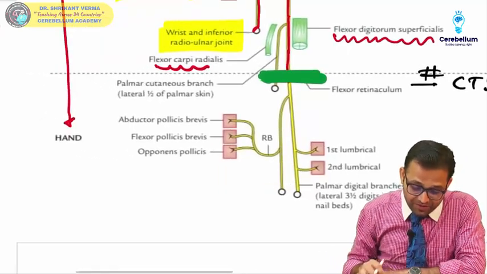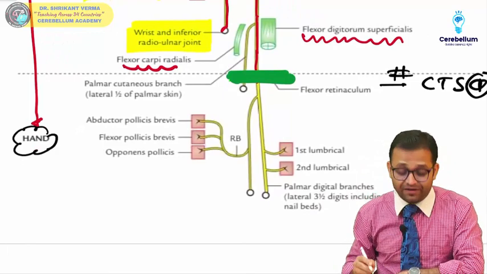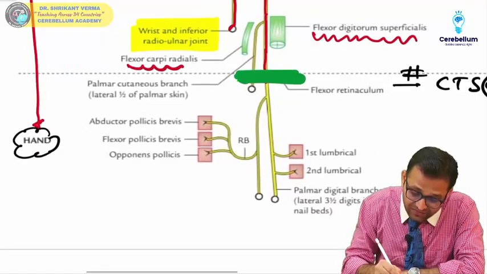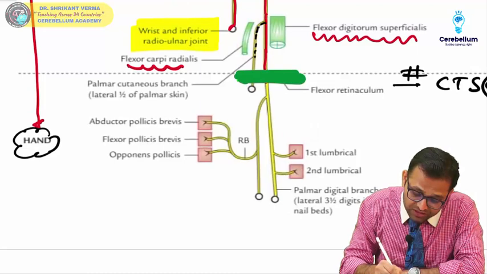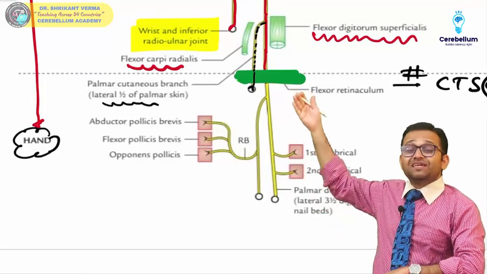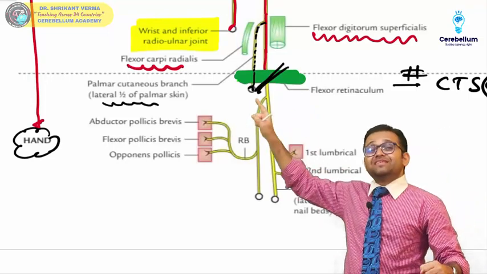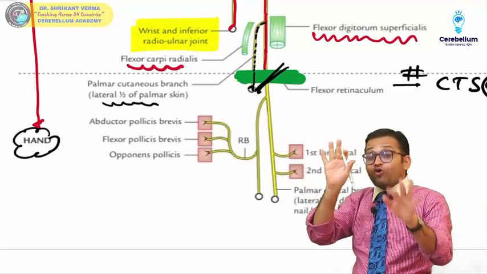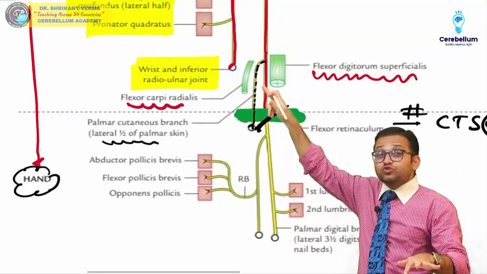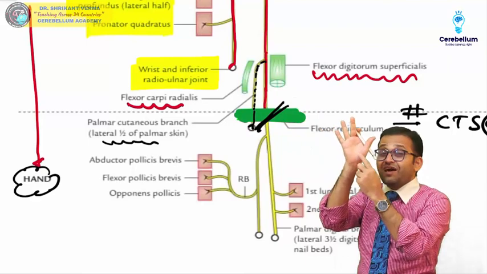Now see, it is important what is the course of this median nerve in the hand. So you can see it is giving one palmar cutaneous branch, to the lateral half of the palmar skin, before the flexor retinaculum. So if there is a carpal tunnel syndrome, remember the sensation over the thenar eminence will be normal. Why? Because this cutaneous branch is given before the flexor retinaculum over this thenar eminence part.